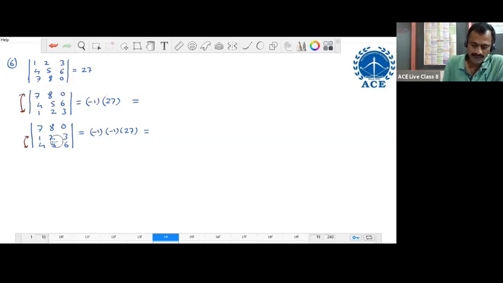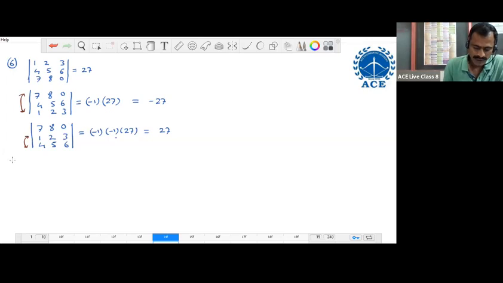The previous one was obtained from the first after one interchange of two rows. So this one, minus 1 times minus 1, is obtained from the first after two interchanges of two rows. That is why there are 2 minuses, an even number of times. Minus 1 once is an odd number of times. Minus 27, then plus 27. From this we can say, if we interchange two rows once, then the sign changes. Even number of times gives plus, odd number of times gives minus, that's all.